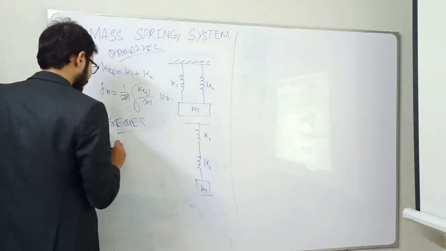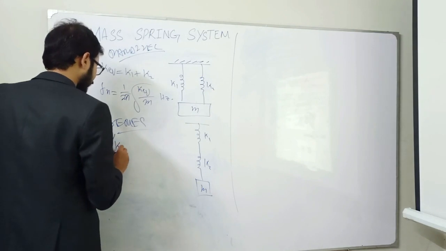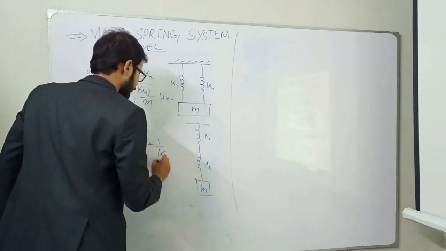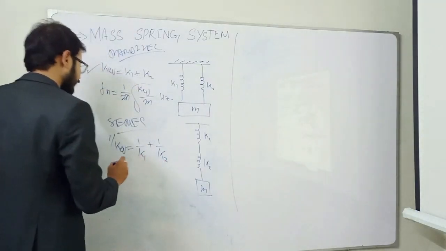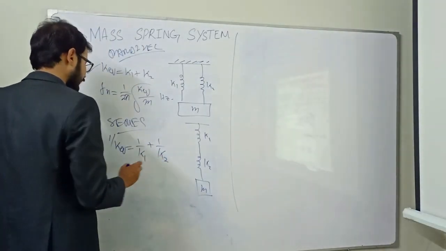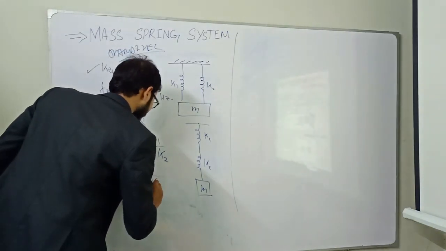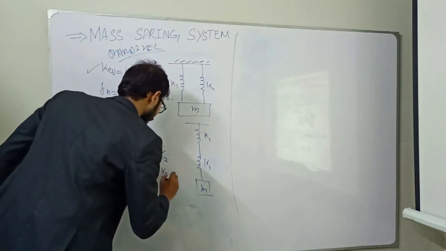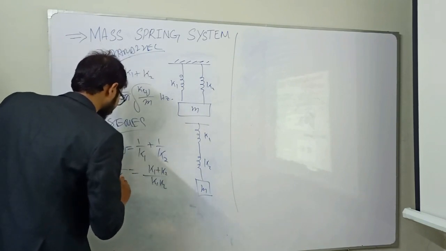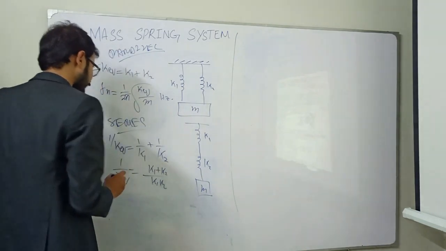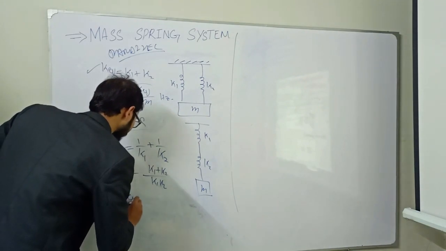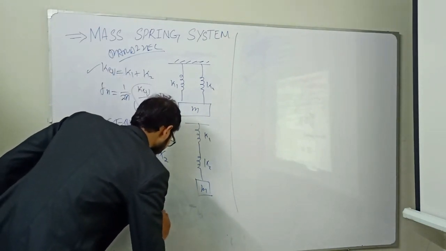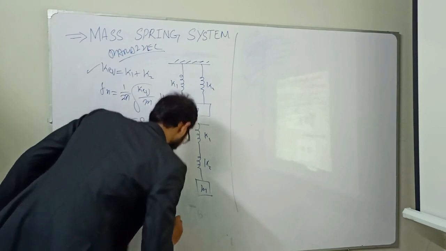What will happen: 1 divided by K equivalent is 1 divided by K1 plus 1 divided by K2, because springs are in series and we have to add them in series. At the end, this will be K1 K2, this will be K1 plus K2, this will be 1 divided by K equivalent. So what will be the value of K equivalent? K equivalent is equal to K1 K2 divided by K1 plus K2.